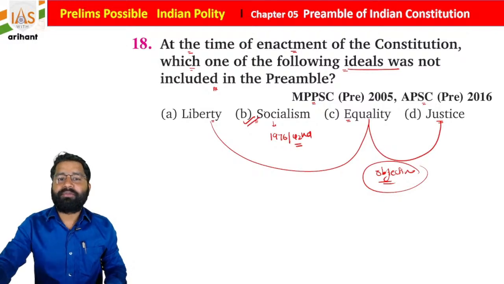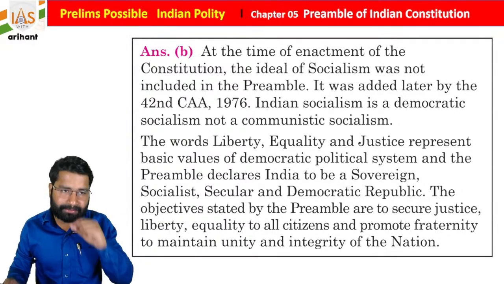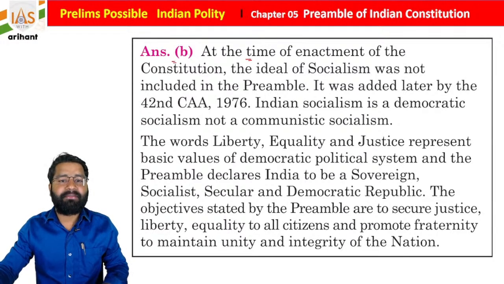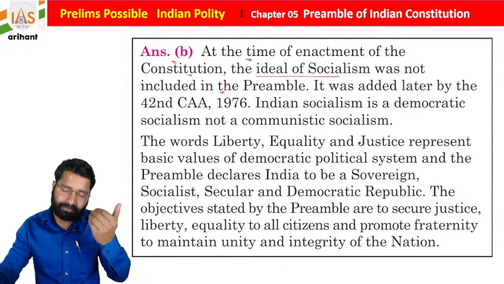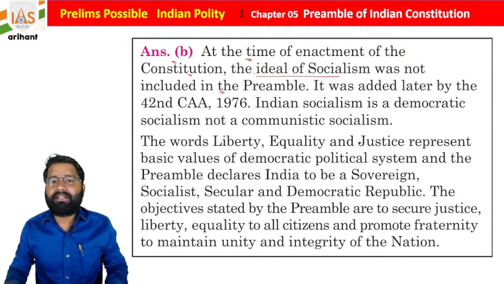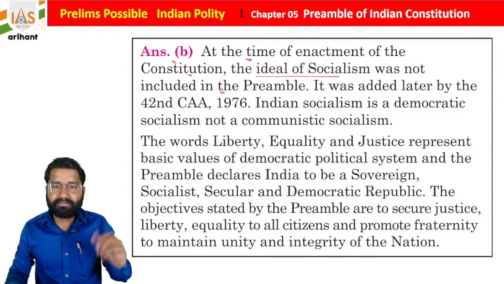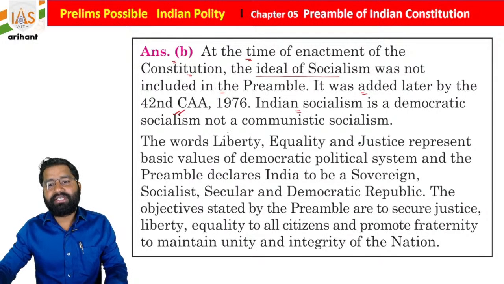So option B is going to be right, and you have to write in the comment box, students, so we can check how you are participating here. At the time of enactment, the ideal of socialism was not included in the preamble. It was part of the Indian Constitution in the fundamental rights and other places, but there was no specific word for it in the preamble. It was added by the 42nd Constitutional Amendment Act 1976. Indian socialism is a democratic socialism, not a communist socialism.